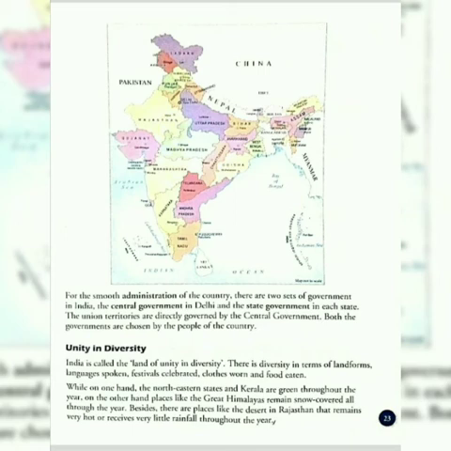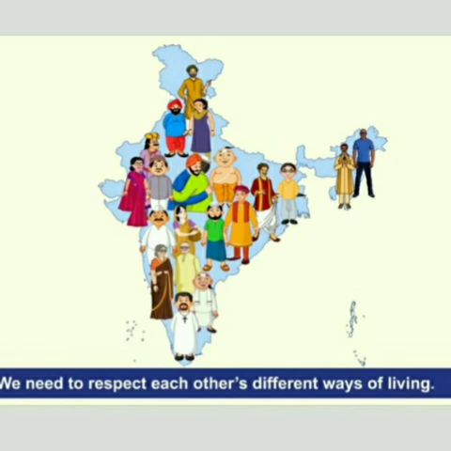Therefore, it shows that India has different types of climates in different directions. For example, the Great Himalayas have snowfall and, on the other hand, Rajasthan has a very hot climate. We see a great diversity among the people of India. Our people speak different languages, wear different clothes, eat different types of food, and celebrate different festivals.